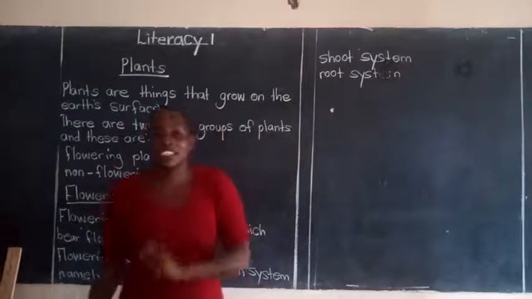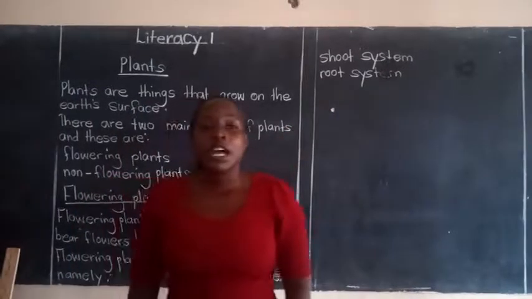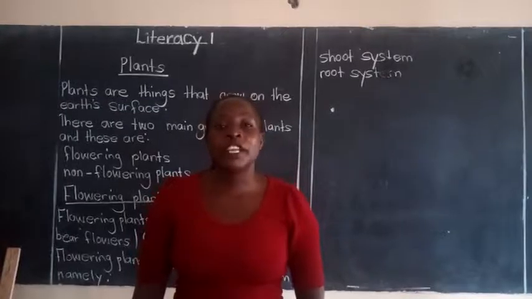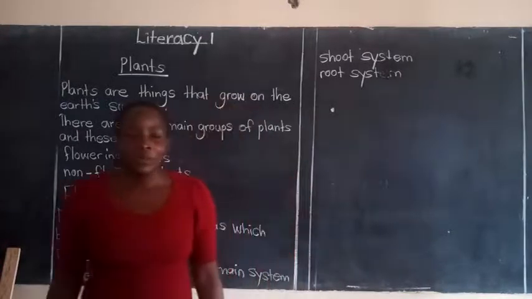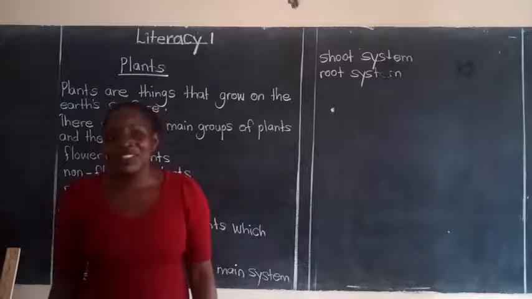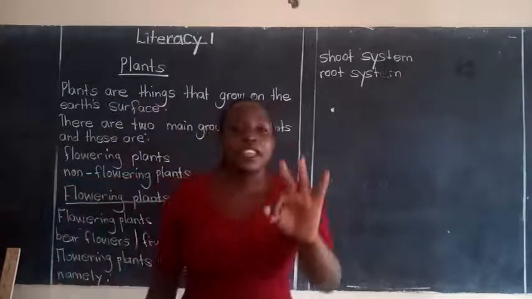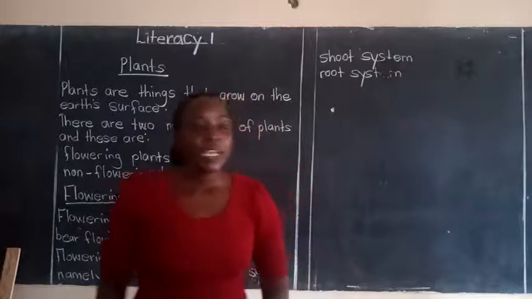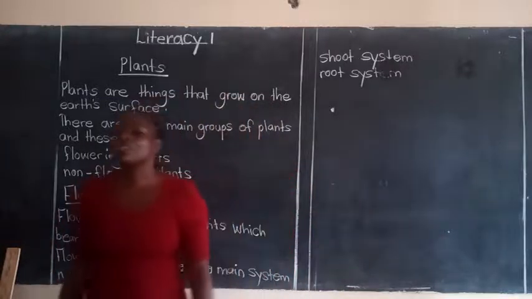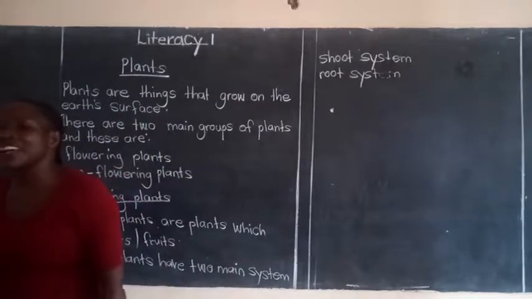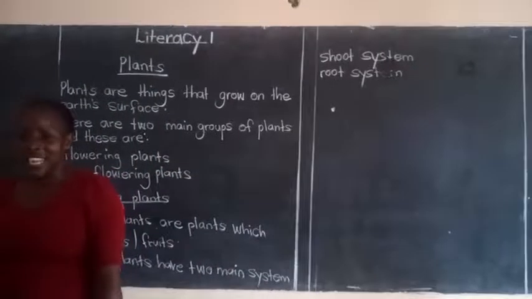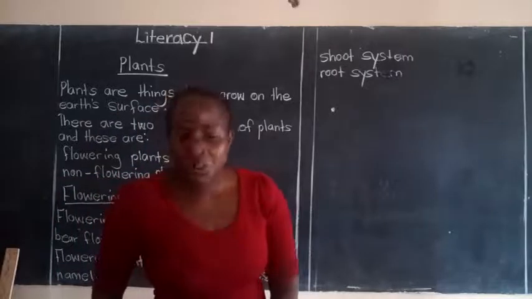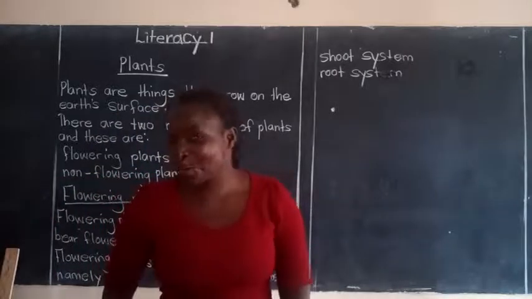Then here comes somebody who will ask you how many parts has got a flowering plant. Who can tell us? No, thank you. There are three main parts of a flowering plant. Who can name one? Very good, Bridget. The first part is a leaf. Then another one, the roots. Very good. And the last one? No, please.